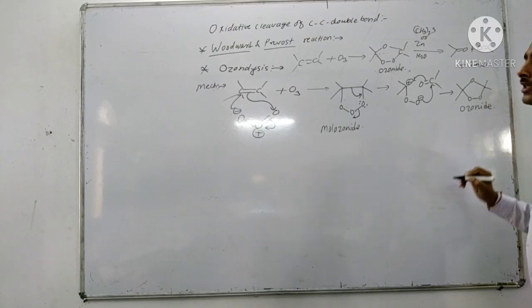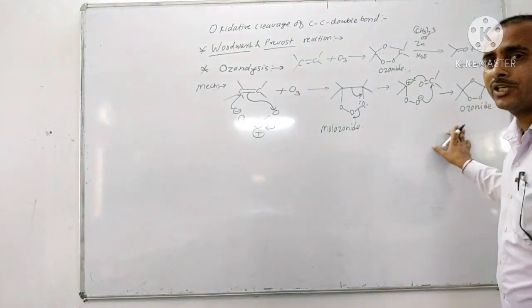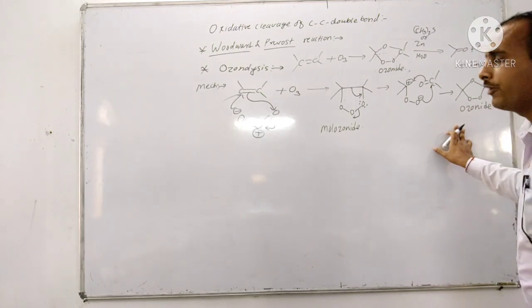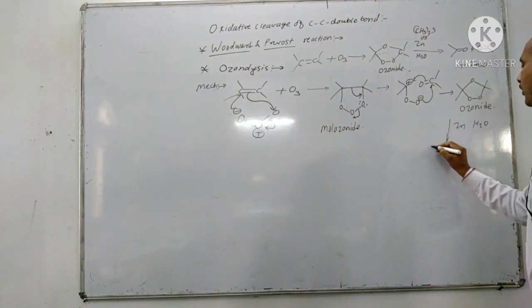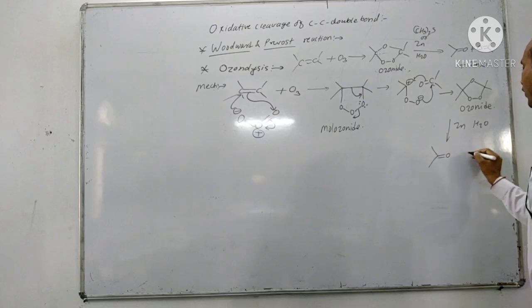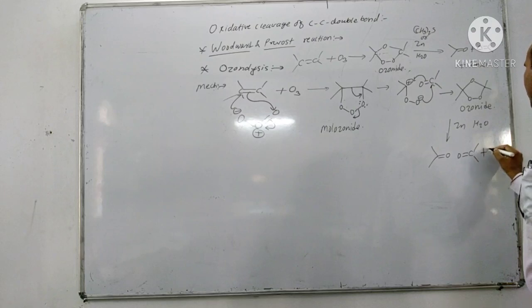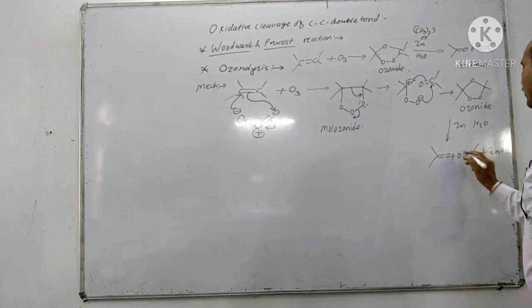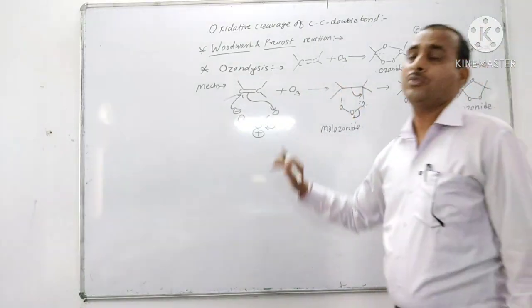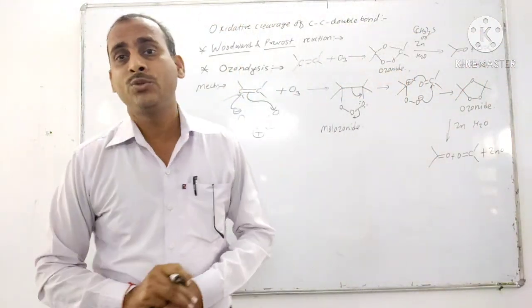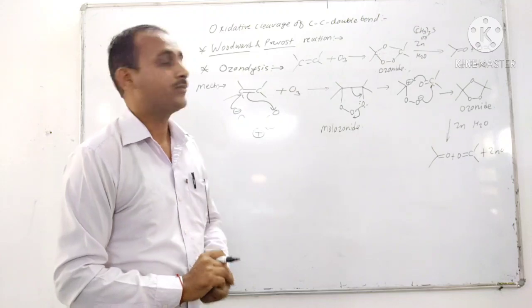Ozonide formation takes place, and the ozonide undergoes reductive cleavage by zinc in water. It forms C double bond O, C double bond O plus zinc oxide. So the carbonyl compound acetone is formed from 2,3-dimethyl butene.